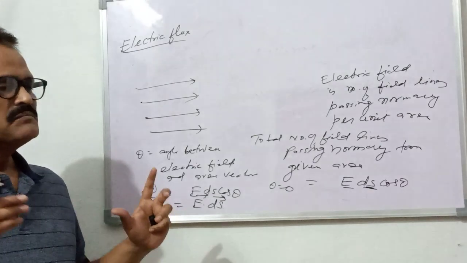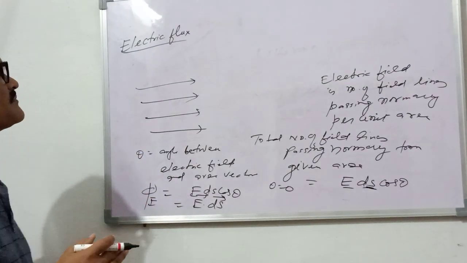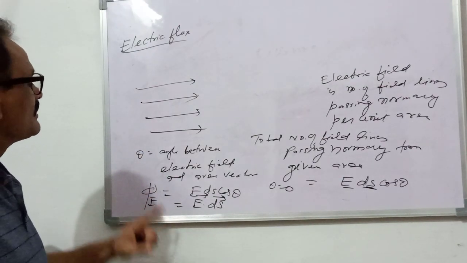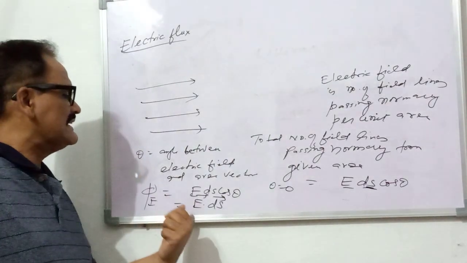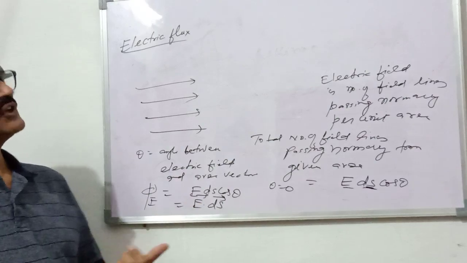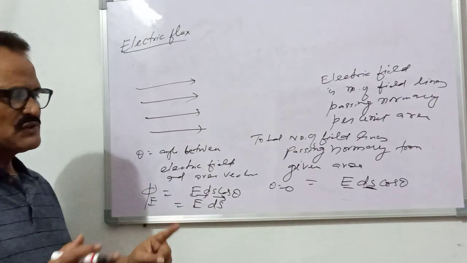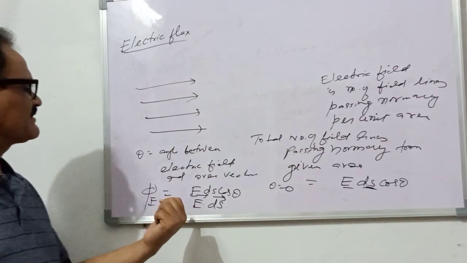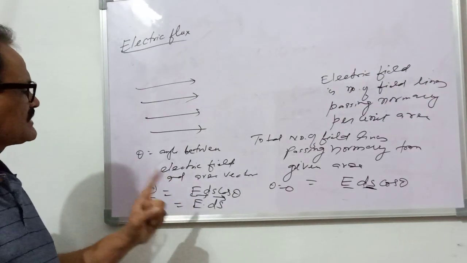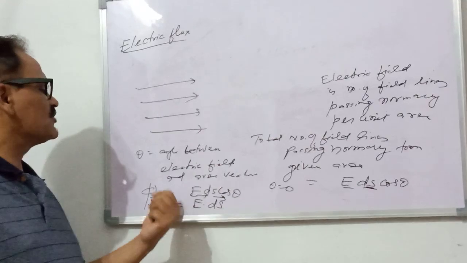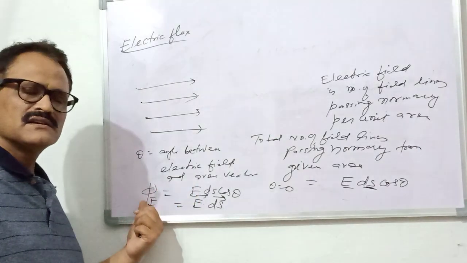This is the visual form of the electric flux, but in mathematical form you may write this as E dS cos theta. It means you have to know the angle between the area vector and electric field, and then the cosine value of this angle and the product of E dS, and we will get the electric flux.